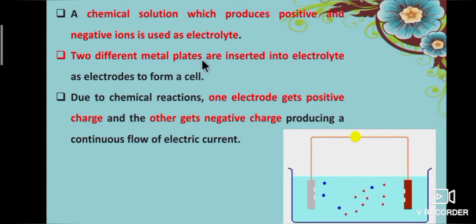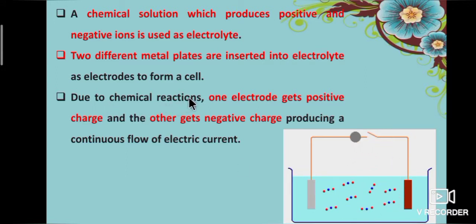Two different metal plates are inserted into the electrolyte as electrodes to form a cell. If you are keeping two metal plates in that particular electrolyte, they are called electrodes. Metal plates, for example iron plate or copper plate, anything. If you are keeping two electrodes in an electrolyte solution connecting with a wire, this construction is called a cell.